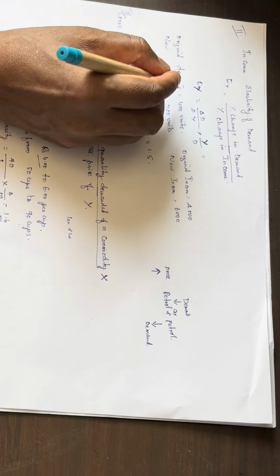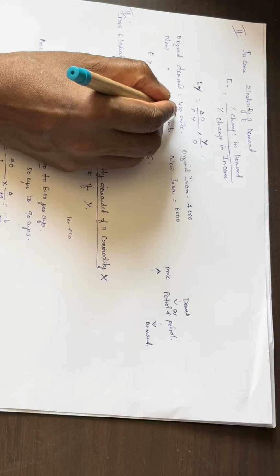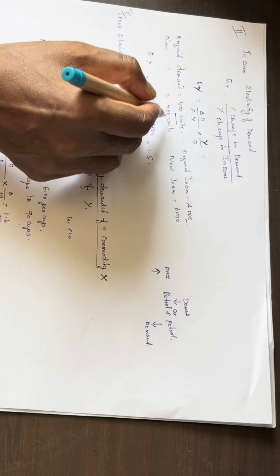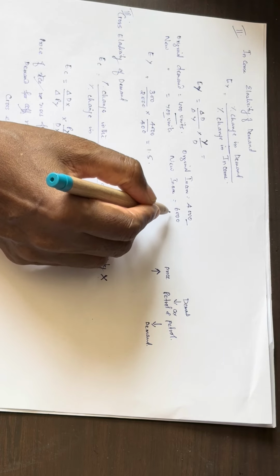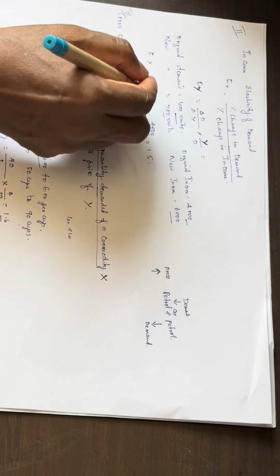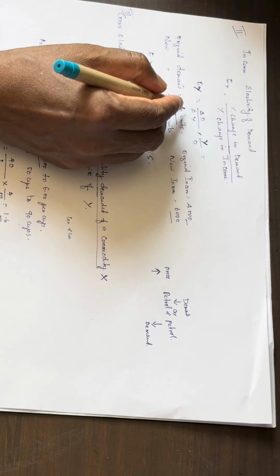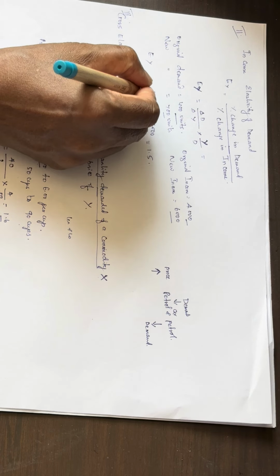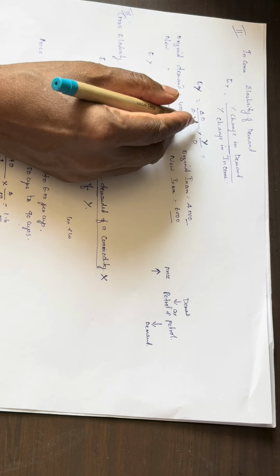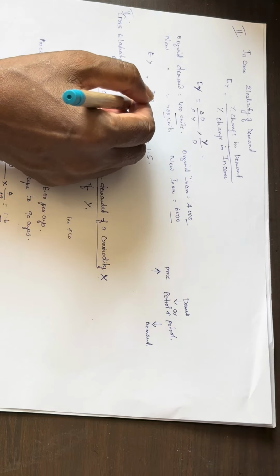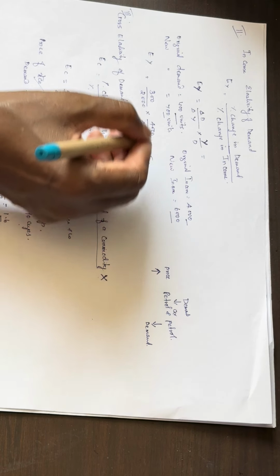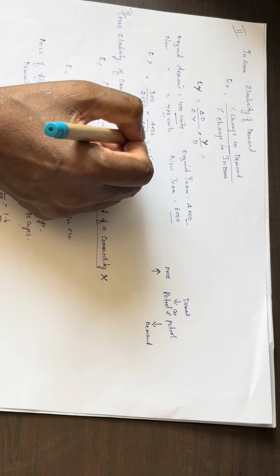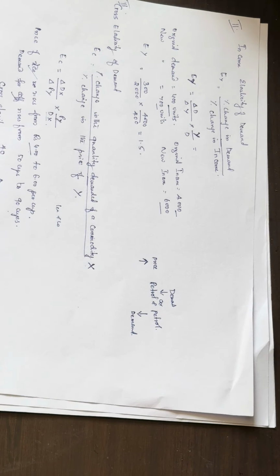Suppose we take the case where the original demand is 400 units and the original income is 4000. Now demand is 700 units and now income is 6000. Then the income elasticity of demand is equal to 300, that is delta D, change in demand, divided by change in income, into original income divided by original demand, that is equal to 1.5.